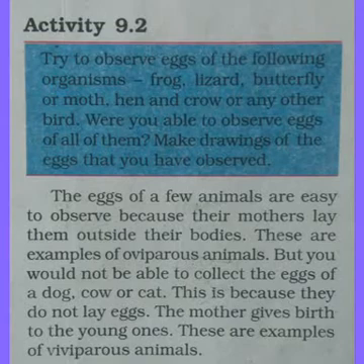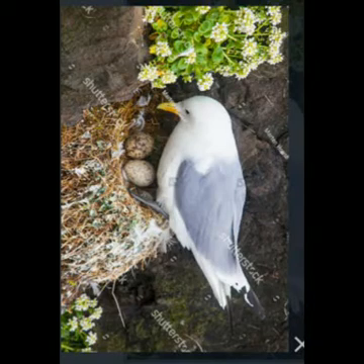Students, you can do one interesting activity also. Try to observe the eggs of different animals like frogs, lizards, butterflies, hens and crows, etc. and try to make drawings of the eggs that you have observed. When you do this activity, you will find that the eggs of a few animals are easy to observe because their mothers lay them outside their bodies. So these are examples of oviparous animals.